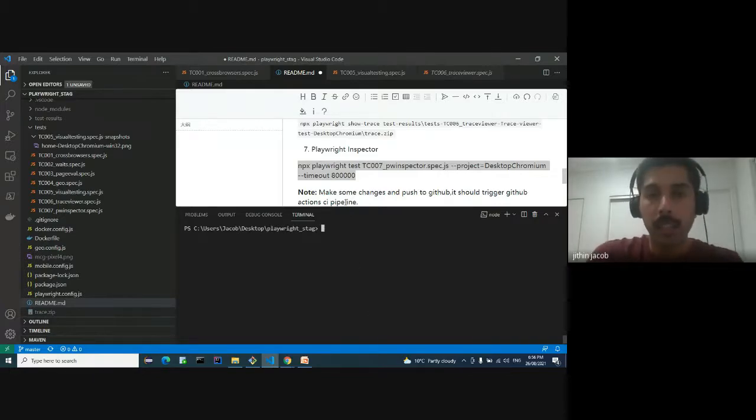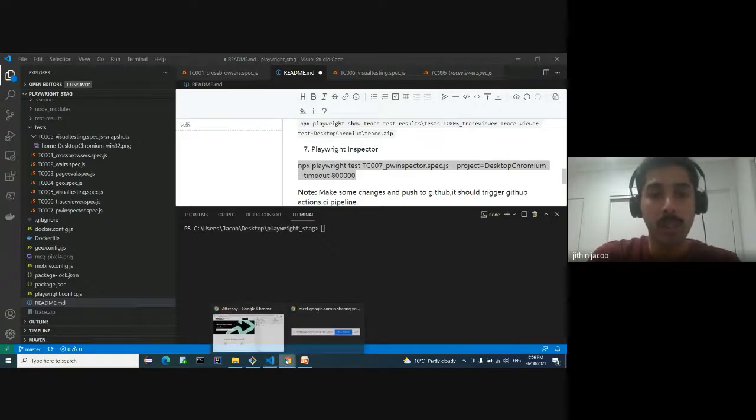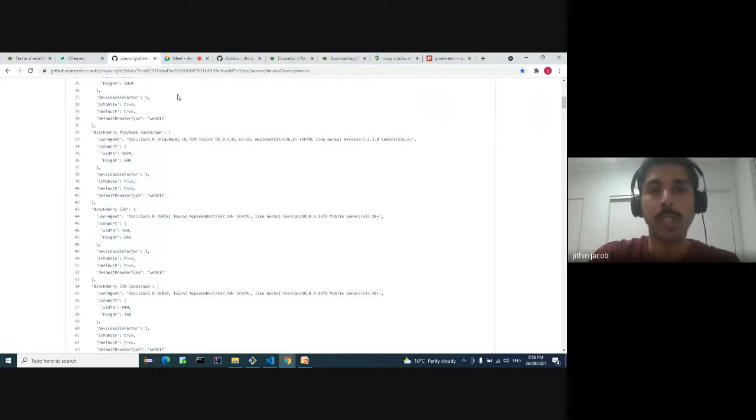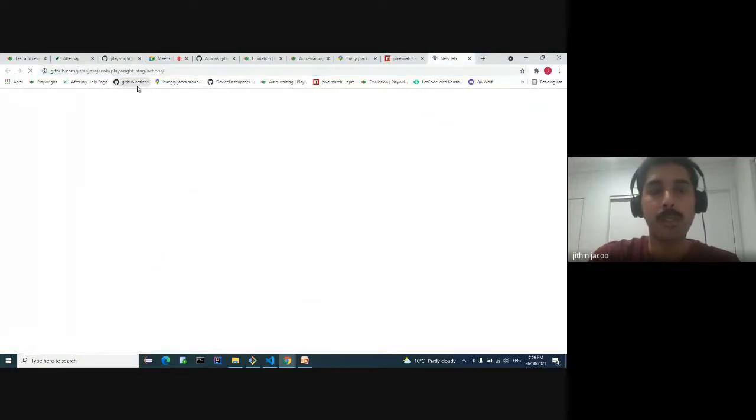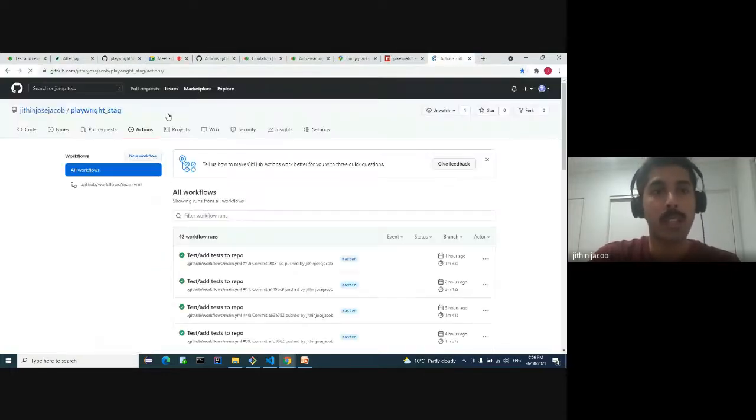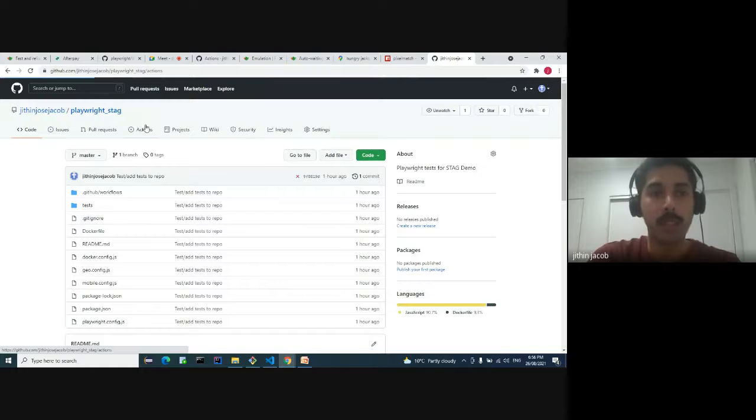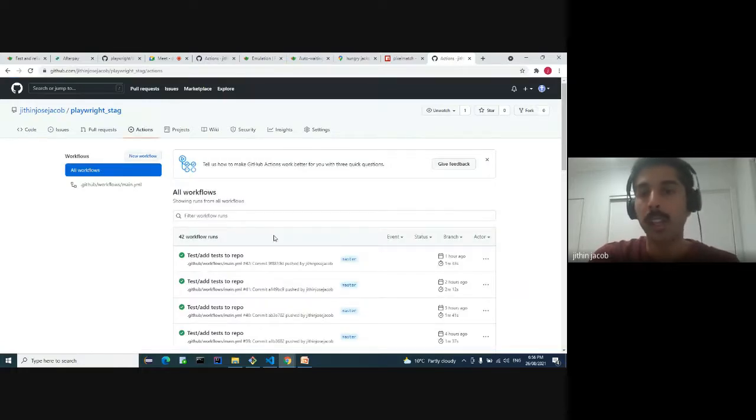And let's see through one small thing as well before we move forward. So let's say if we want to run them in the CI pipeline. Today we will see how we can run them in GitHub Actions. GitHub Actions is a CI pipeline which comes along with GitHub. There is a specific actions tab. This is the source code which I have, and there is a specific actions tab. So here we can trigger any build pipeline which we want to trigger.